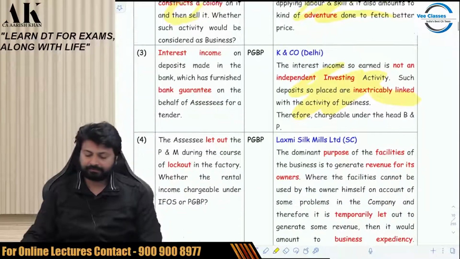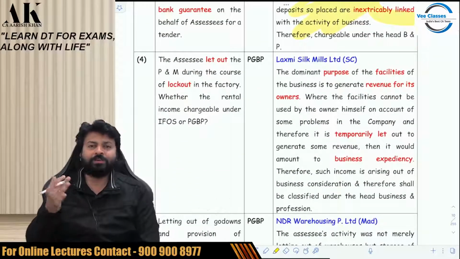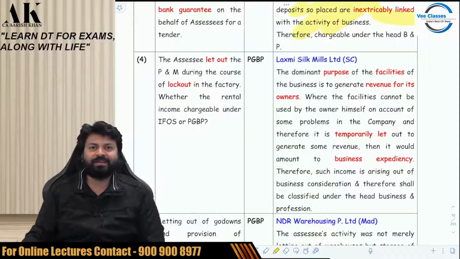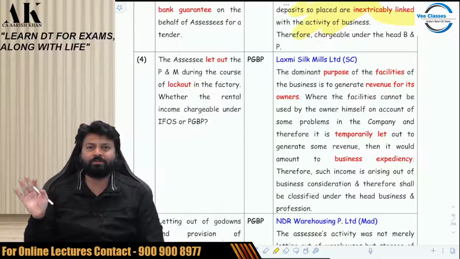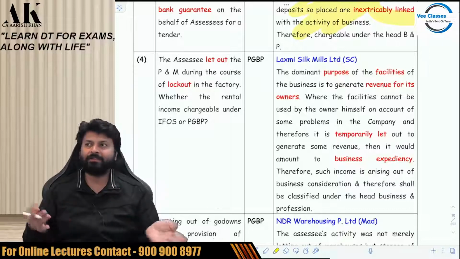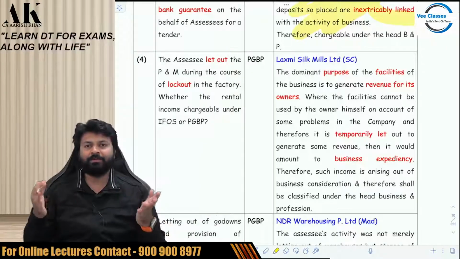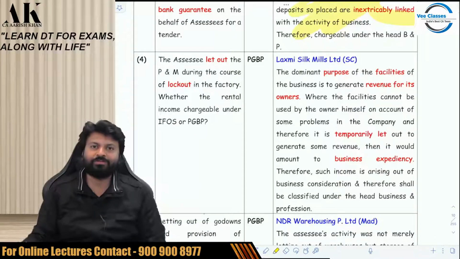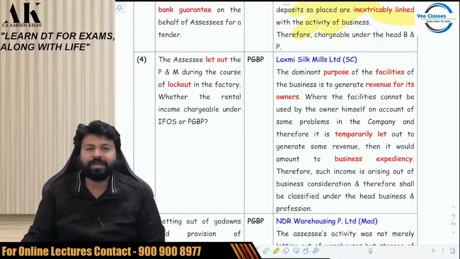Next. Don't read. I'll tell you, then you read. Then you go through. I'll be speaking each and everything which is there in the book. I just don't speak anything which is out of the book, because whatever I speak has to be there in the books. Ultimately, after 3 months, 4 months, when you will give the exam, at that time my speech will be of no use. What is there in the book will be of use. So whatever I speak has to be there in the books, otherwise it doesn't make sense for me to speak over here unnecessarily.